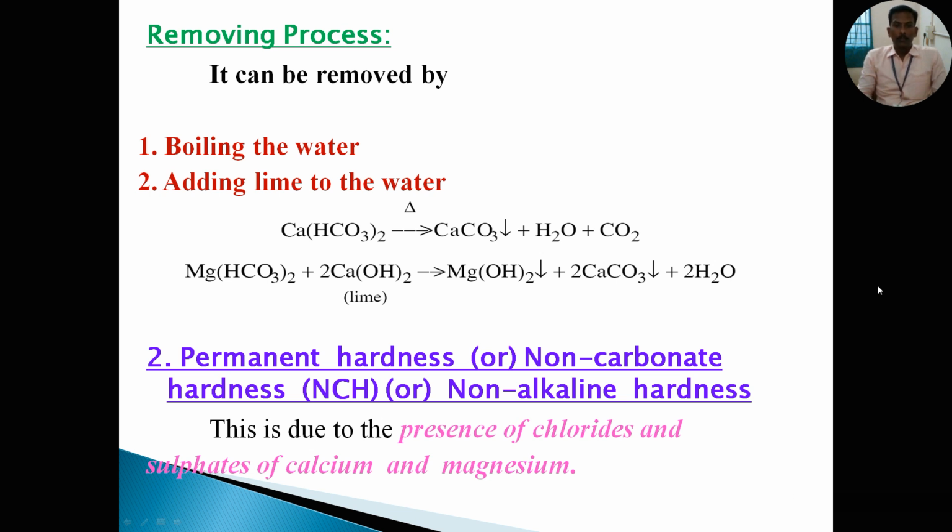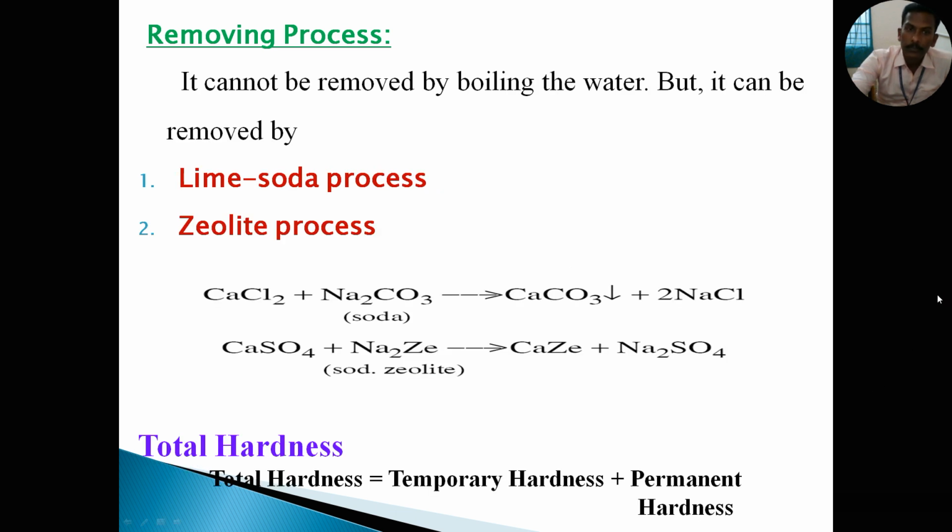Then next, permanent hardness. Permanent hardness is also called non-carbonate hardness or non-alkaline hardness. This is due to the presence of chlorides and sulfates of calcium and magnesium. Permanent hardness is removed by other processes. It cannot be removed by boiling the water, but it can be removed by two additional processes: the lime soda process and the zeolite process.